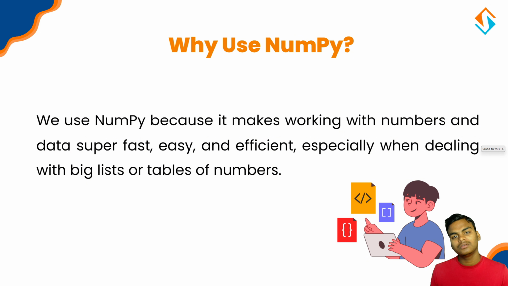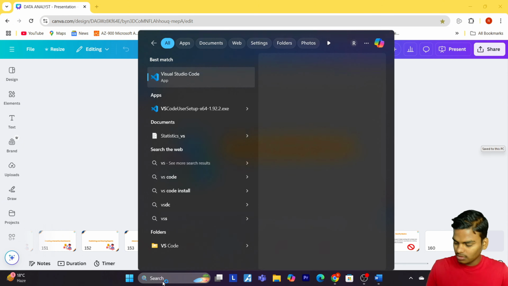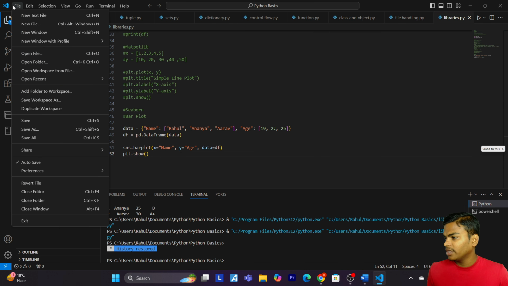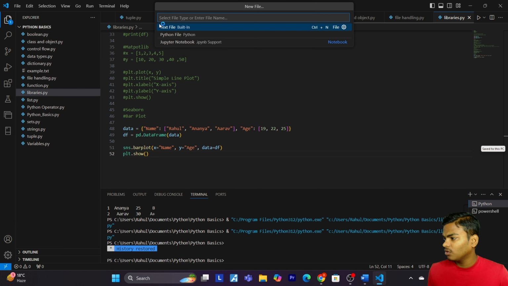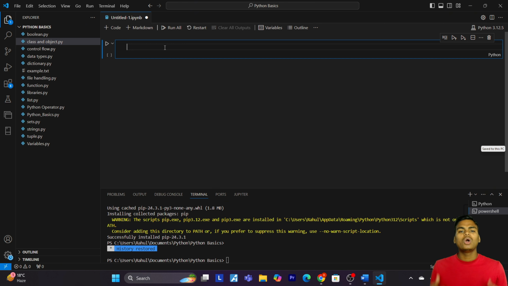For this, now open your VS Code. So here I'm going to make a new Python file, or I can make a Jupyter notebook. Now that you know what NumPy is and why it is so important, let's learn how to get started.